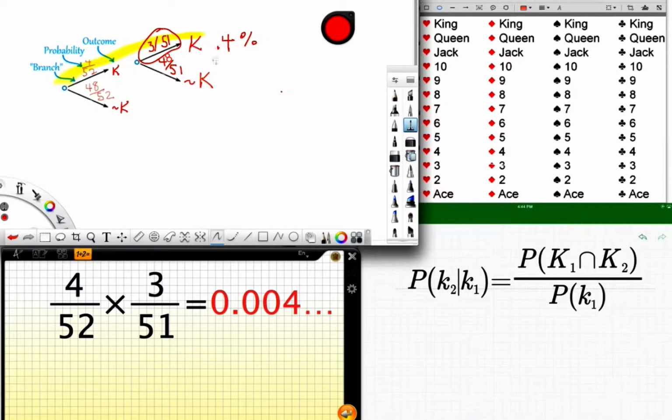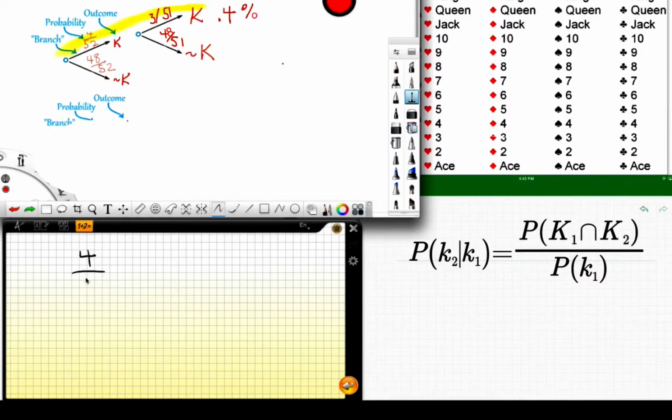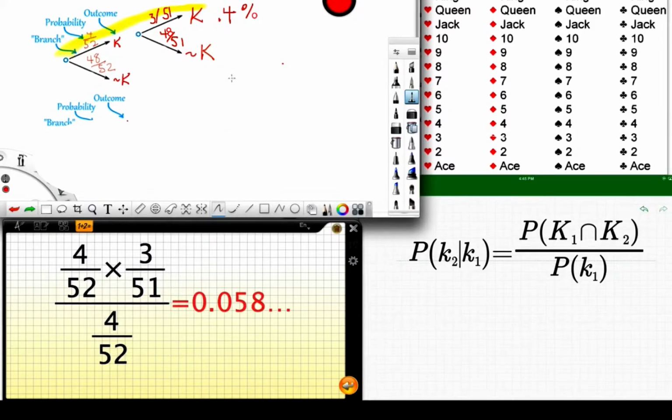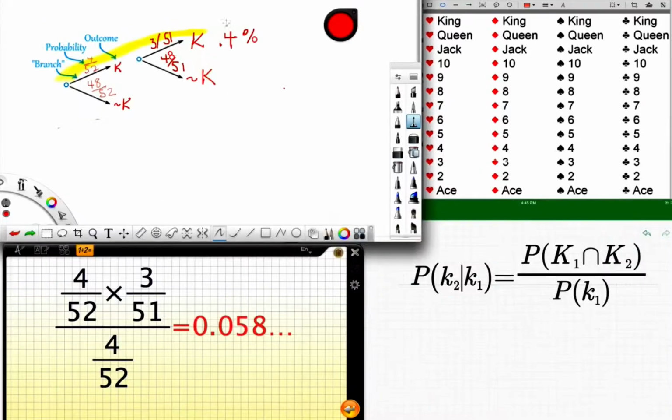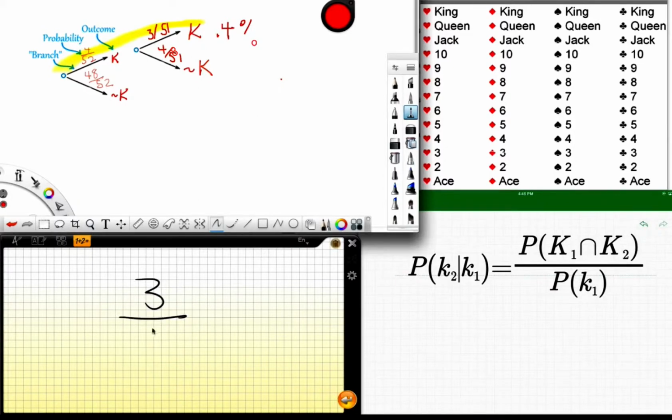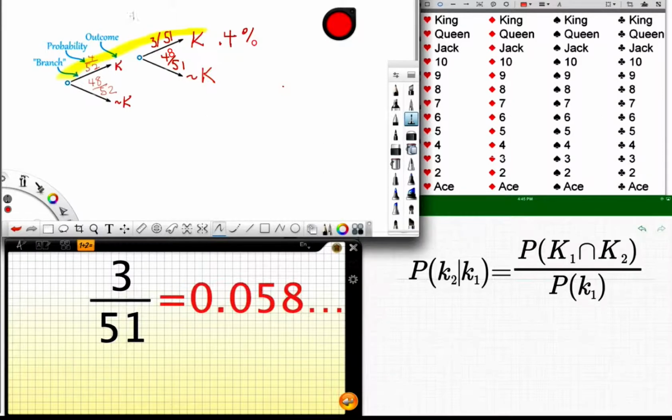So let's just go through and calculate that really quickly. 4 over 52 times 3 over 51 over 4 over 52, and that's equal to 0.058. Now, 3 divided by 51 is equal to 0.058. So we did something right.